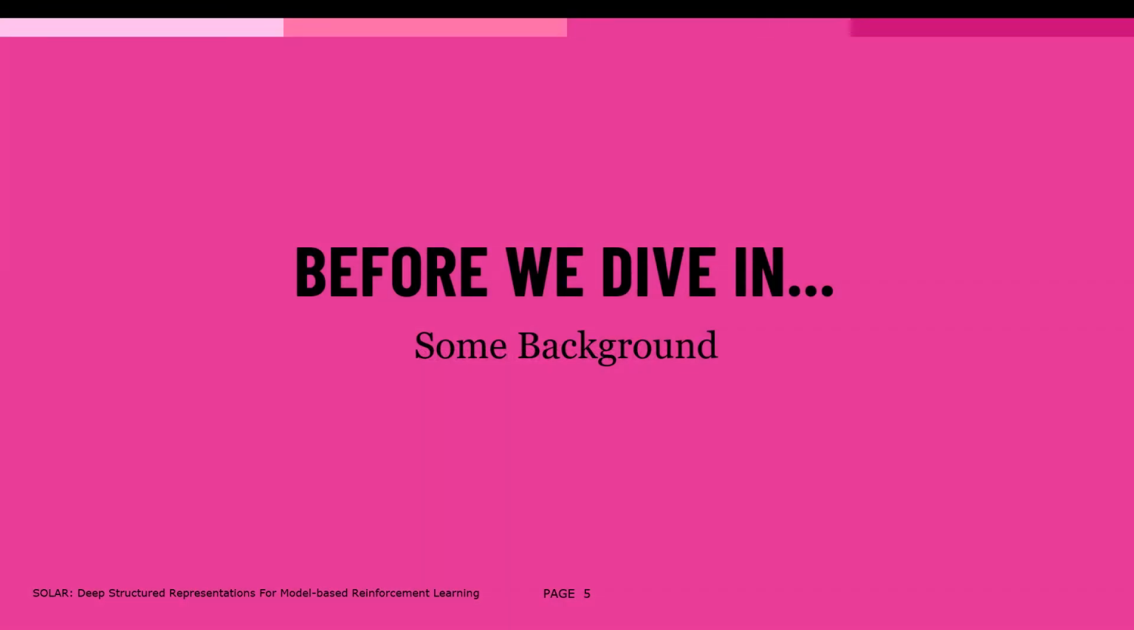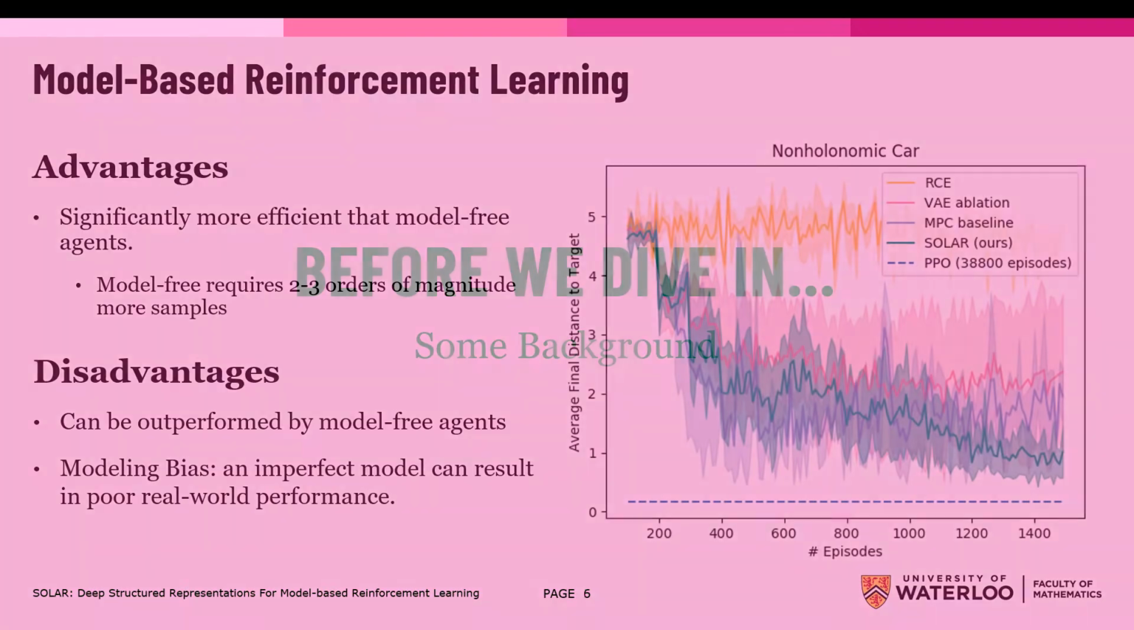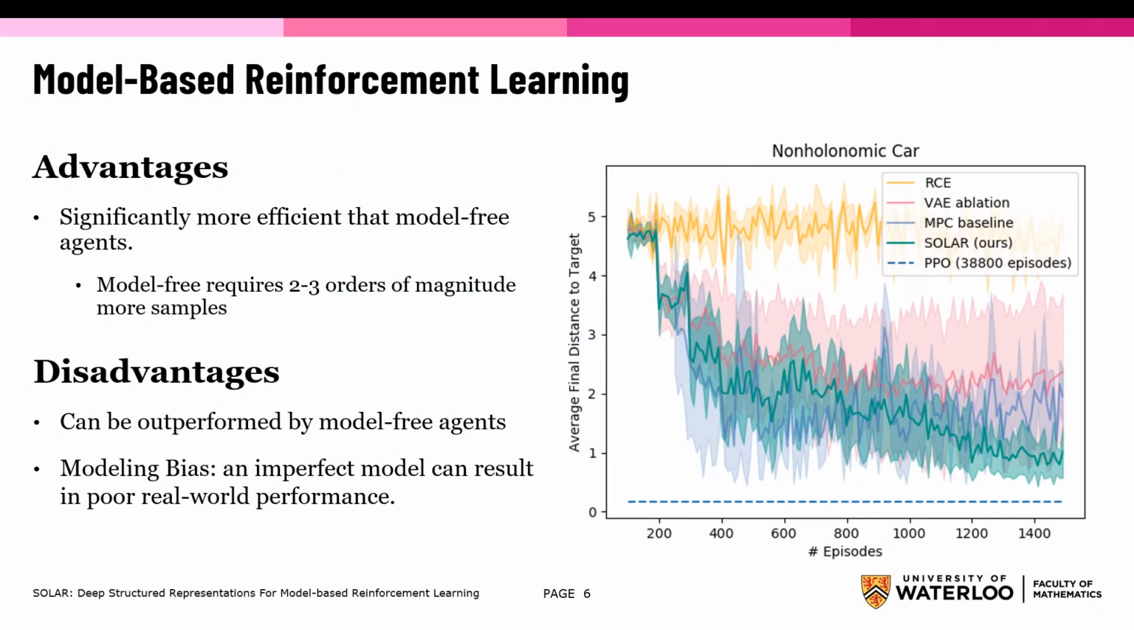Before we dive in though, we'll look at some background information to help better understand the proposed framework. To begin, we'll look at model-based reinforcement learning, and some of its advantages and disadvantages. Model-free agents can outperform model-based agents, but they typically require 2 to 3 orders of magnitude more samples. This makes model-based reinforcement learning significantly more efficient than model-free. A disadvantage, though, is that they are outperformed by model-free agents, and something called model bias can occur. This is when an imperfect model is formed, and it can result in poor real-world performance.